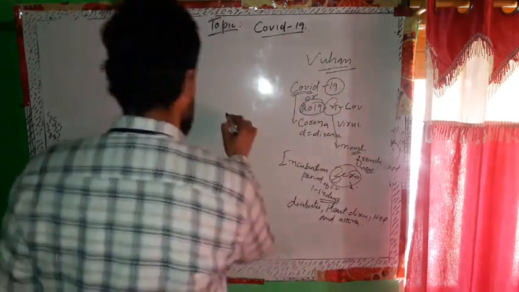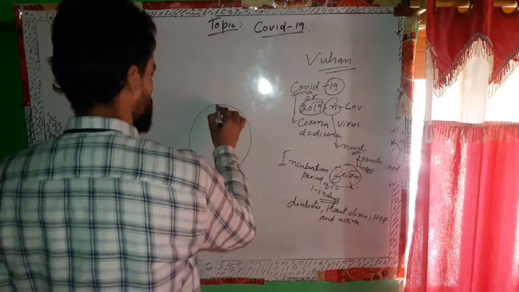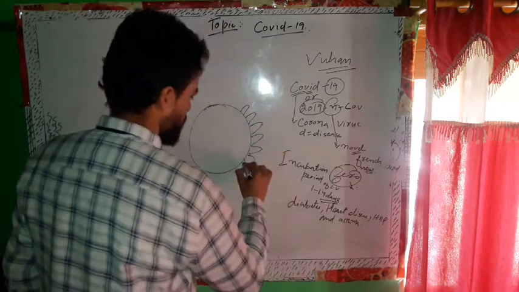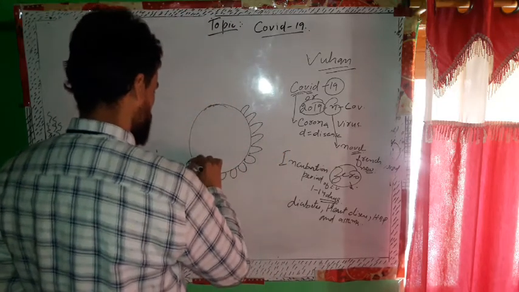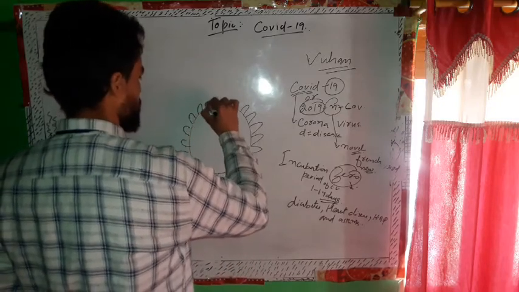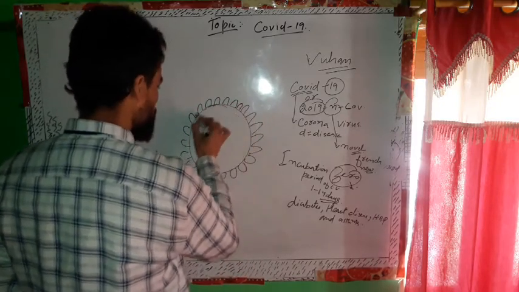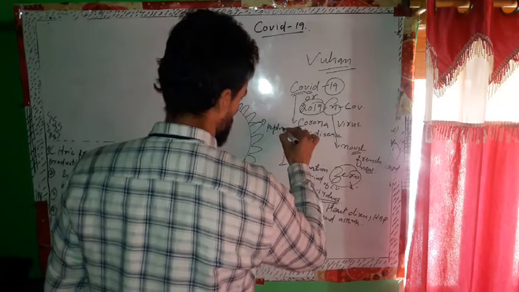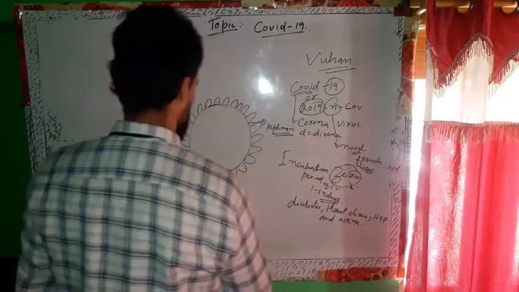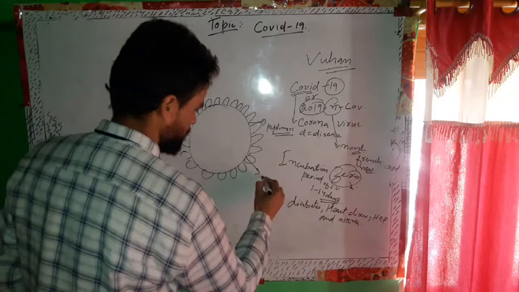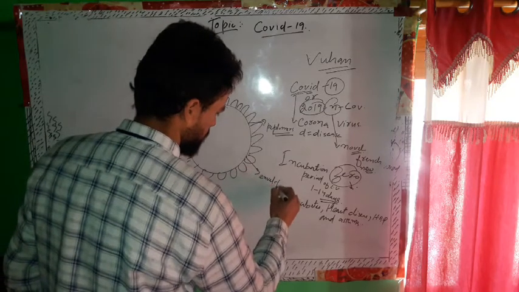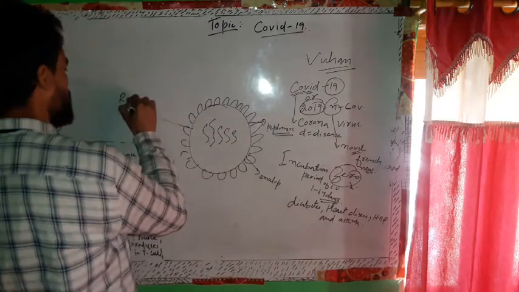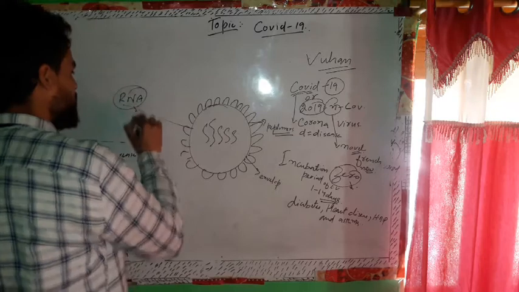Let me draw the diagram of the coronavirus here. The virus has some spikes outside the envelope. You may have already seen this diagram on television screens. These are called peplomers. This is called the envelope. A virus contains either DNA or RNA as its genetic material, but the coronavirus contains the genetic material RNA.